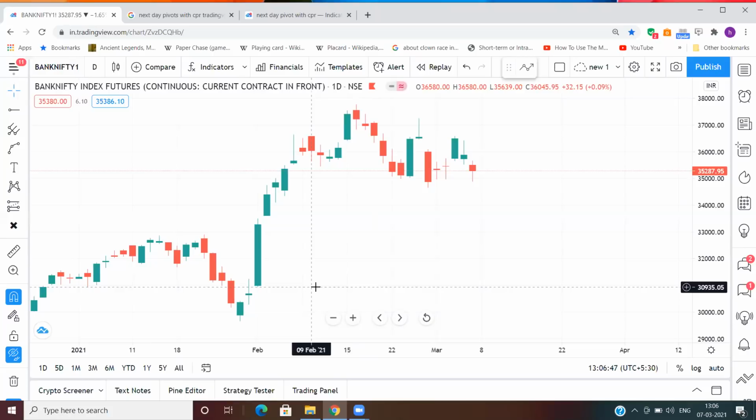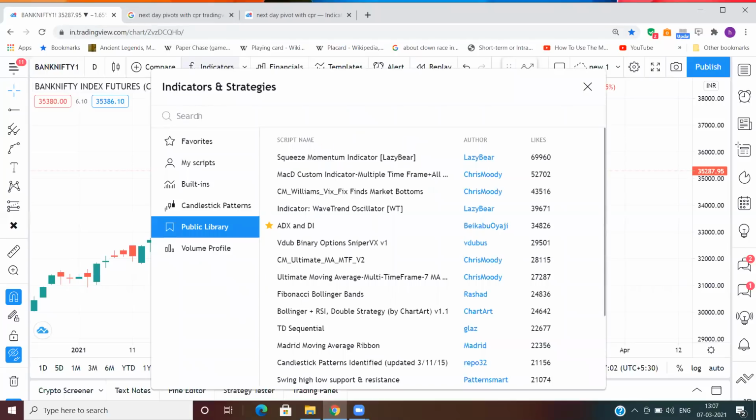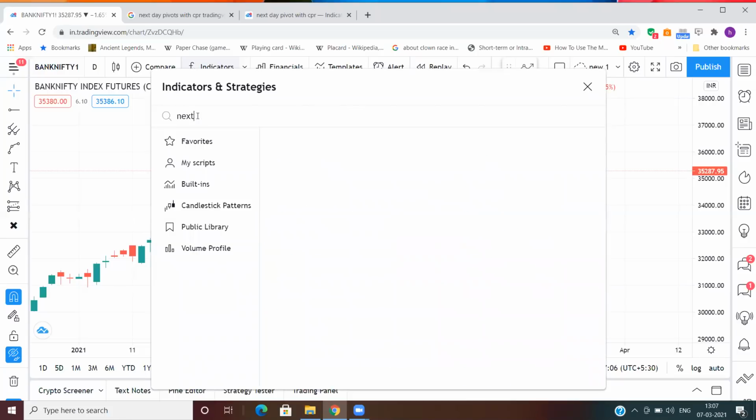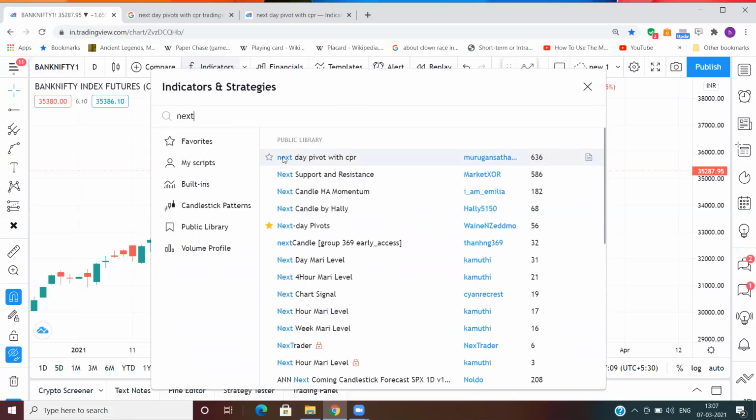Okay, so every one of you must be knowing about CPR, basic CPR, what CPR is, okay? And now, how to select stock using a 2-day CPR, okay? For that, you will just need a simple indicator, which is called Next Day. You will just type N-E-X-T, next, okay? And you will be getting this indicator in the public library. Next Day Pivot with CPR, made by Morgan. Okay, you just have to put this into your favorites and add this to your chart.